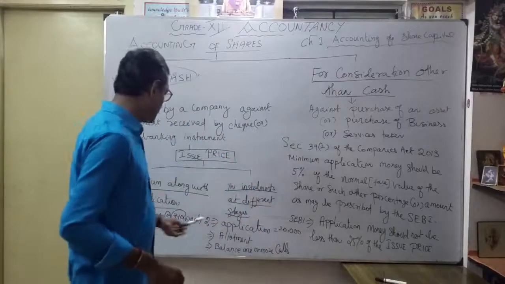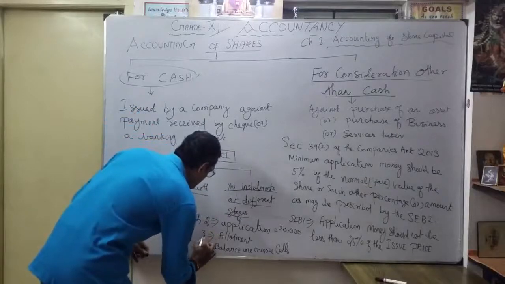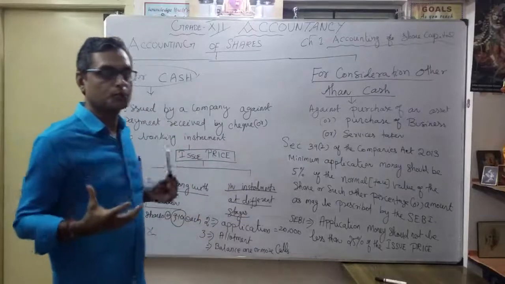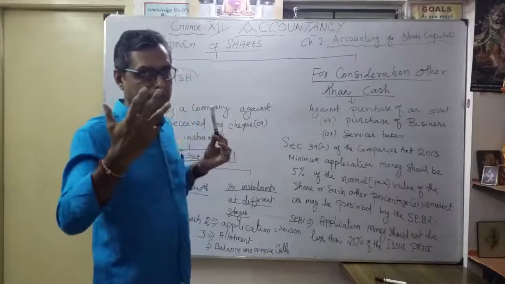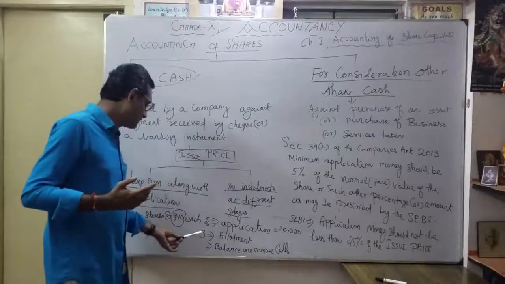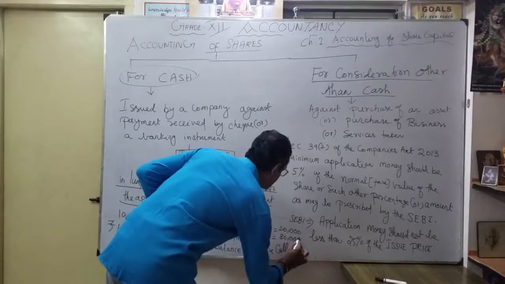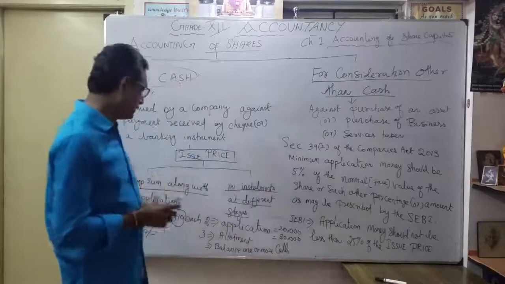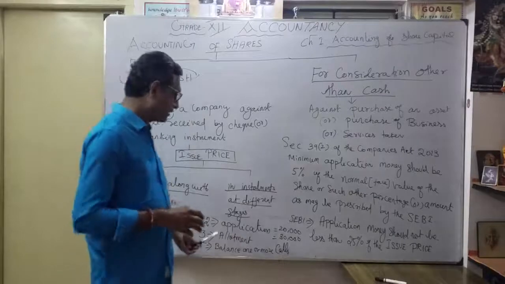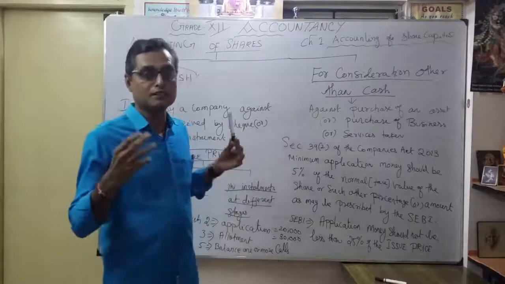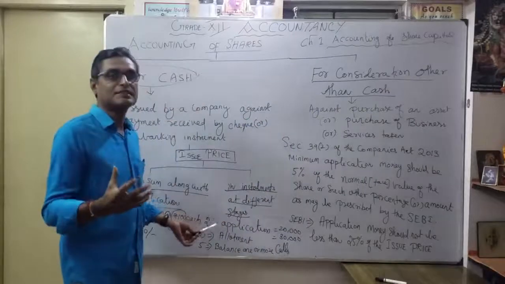Thereafter, allotment. Once they apply, they will be given the allotment at, for example, 3 rupees. Those who applied 2 rupees, we will allot the particular shareholder 3 rupees. Again 10,000 into 3 is 30,000, at the time of allotment. Thereafter, what is the balance? Maybe 5 rupees. It can be 2 calls or 3 calls, maybe first call, second call. Here I consider the balance as just 5 rupees.